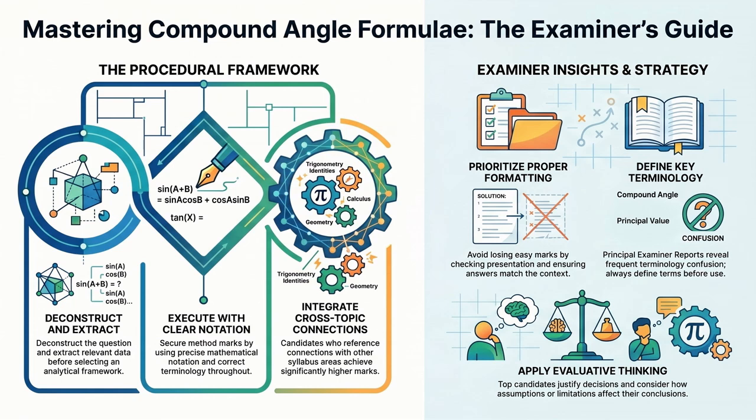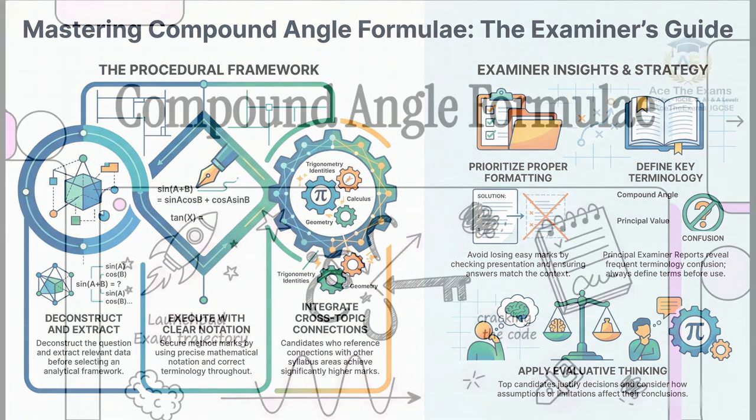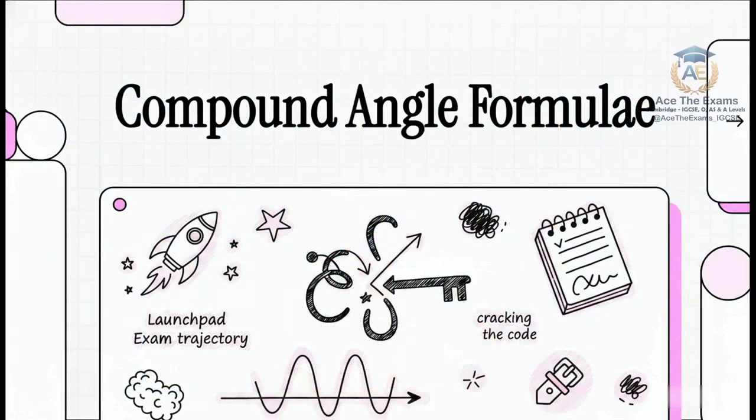I am your flight director, and today we are initiating a high-stakes, maximum-yield launch simulation. Our target? Cracking the code on one of the most notoriously unforgiving sectors of the Cambridge AS and A-level Mathematics 9709 syllabus. We are navigating the treacherous atmospheric layers of trigonometry, specifically the compound angle formula. We're talking sine A plus or minus B, cosine A plus or minus B, and tangent A plus or minus B. If you've ever stared at a past paper and felt like these equations were generating a system failure, you are securely locked into the right flight deck.